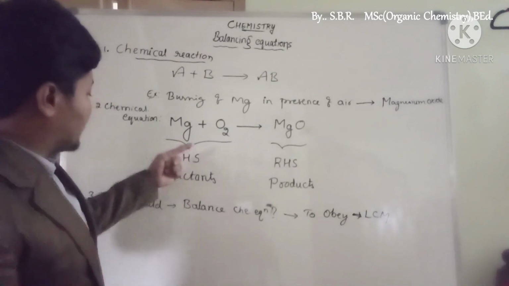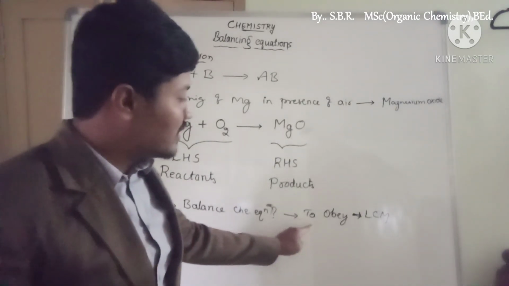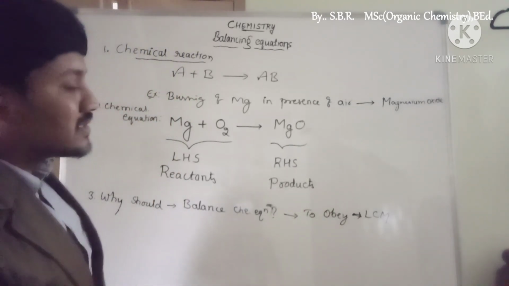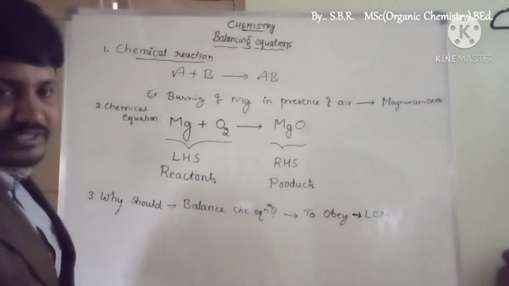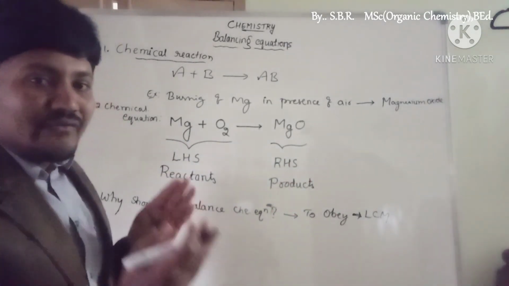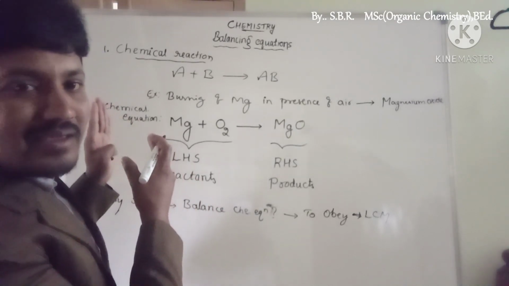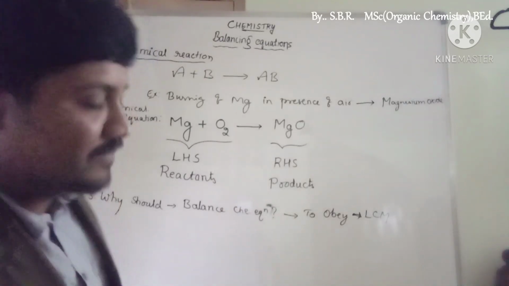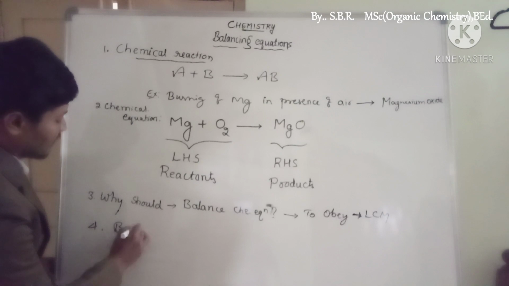Now let us come to the point. Why should we balance a chemical equation? To obey the law of conservation of mass. What is the law of conservation of mass? During a chemical reaction, matter is neither created nor destroyed. To conserve mass, so that the mass of reactants equals the mass of products, we have to make the equation equal. That means the atoms present on the left hand side must equal the atoms present on the right hand side. That is what we call a balanced chemical equation.